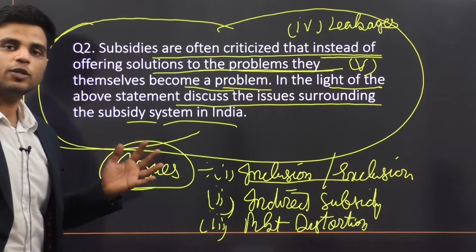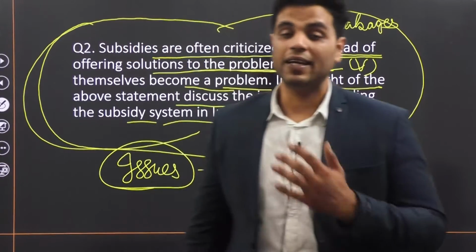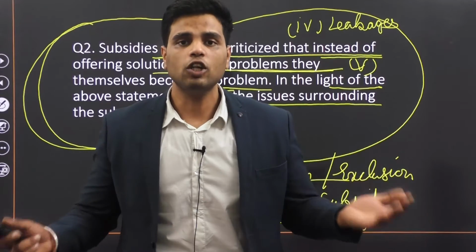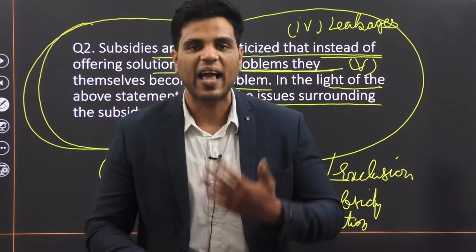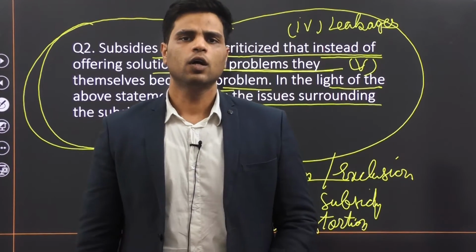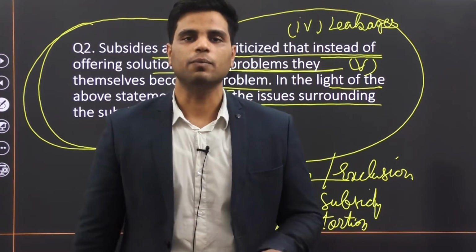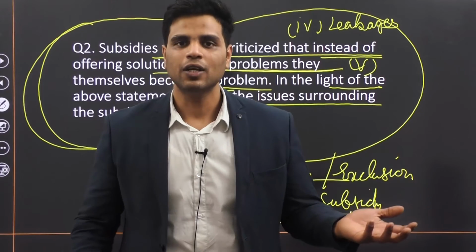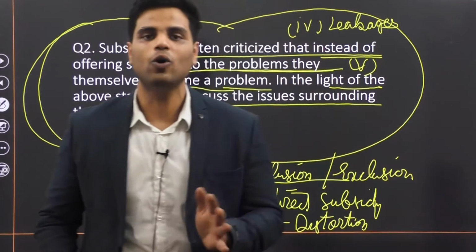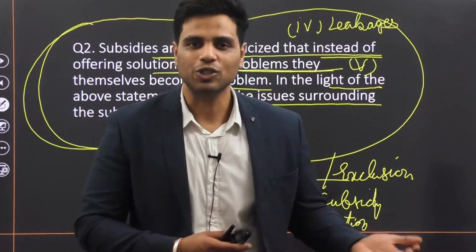So the current subsidy regime in India faces these problems. But if the current subsidy regime in India is facing problems, the answer is not to remove the subsidy regime, because after all, that subsidy regime came for a reason, to help the poor. If you are going to say that the subsidy regime is actually not helping the poor as we intended, so let's do away with it, that's not the solution. Whenever you're feeling cold, you take a blanket. If that blanket is not protecting you from the cold, you don't say let's remove the blanket. No, you try to find solutions, right?